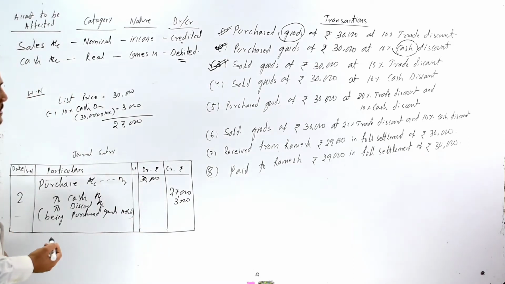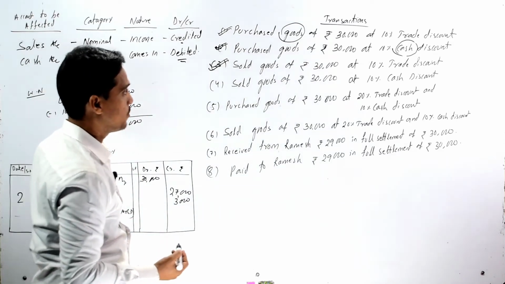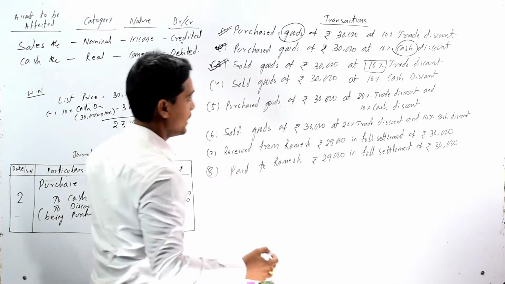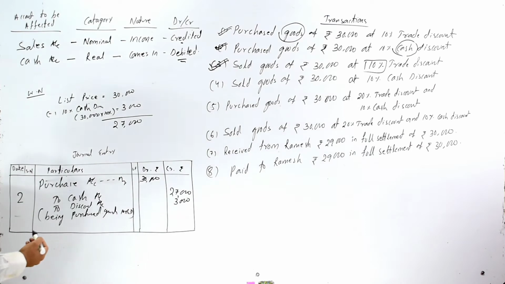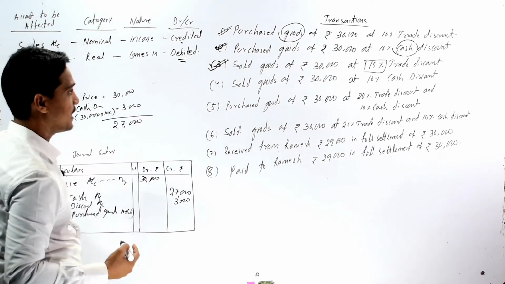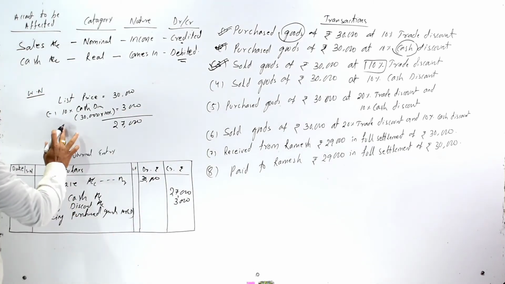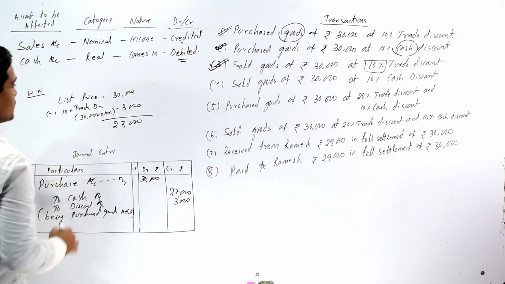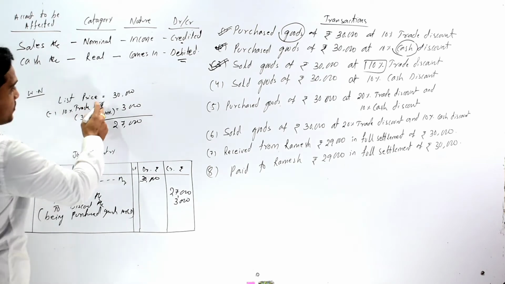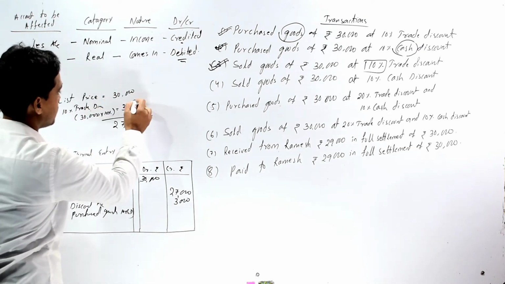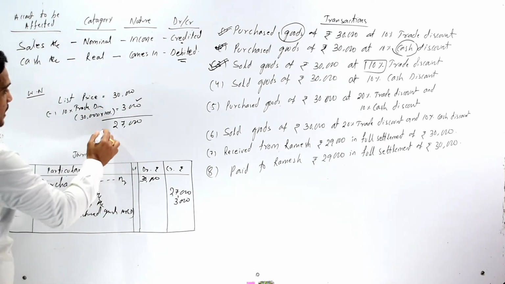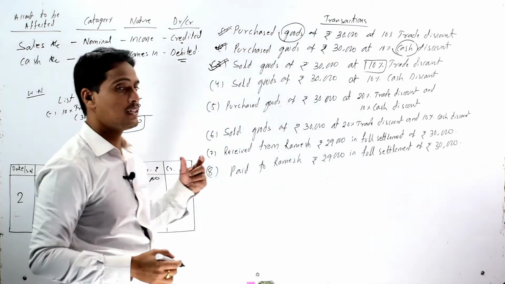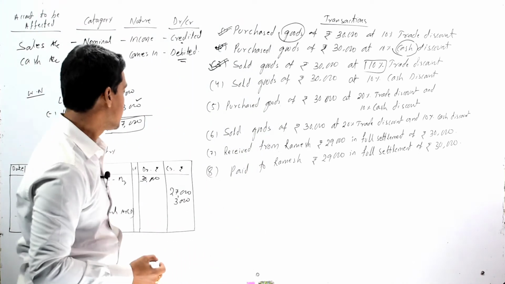But before passing the journal entry, we should find out what should be the amount credited and debited. So as here 10% trade discount is given, it is only a reduction from the list price. So here 10% of the 30,000, that is 3,000. So our amount to be recorded is 27,000, that is 30,000 minus 3,000.